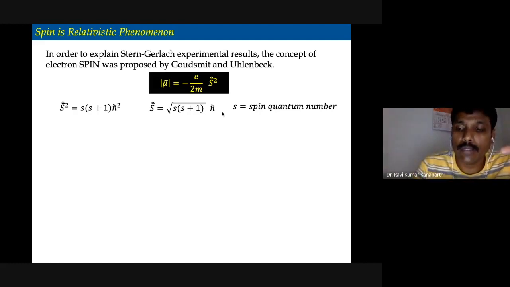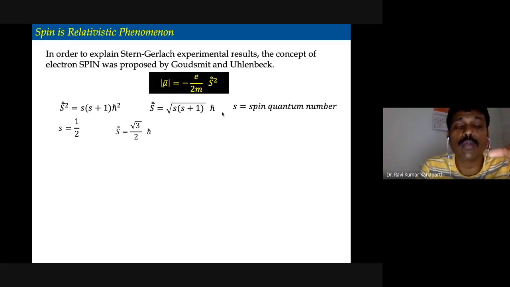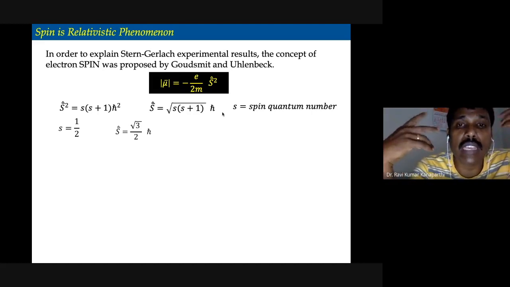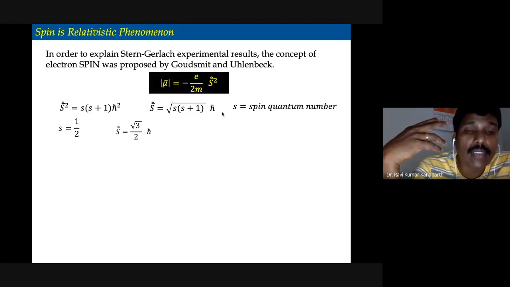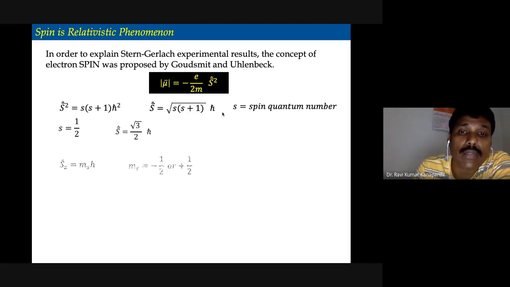Further, as they observed two different lines, they proposed that s has to be 1, sorry, half. Why? Because there are two different orientations. In order to account for the experimental results, the spin quantum number was proposed to be 1/2. The length of the vector can then be estimated, and that is the square root of 3/2 ħ.